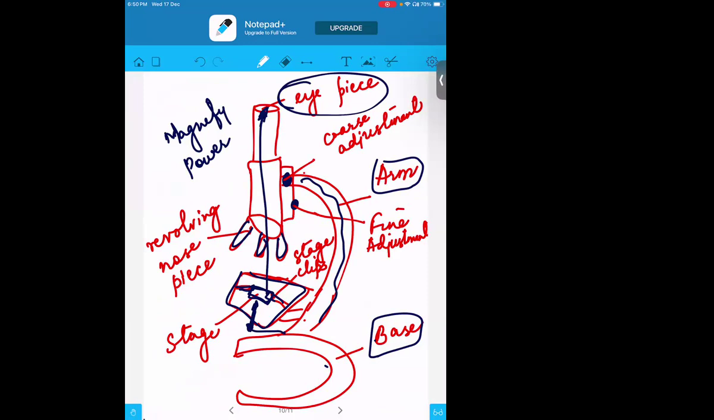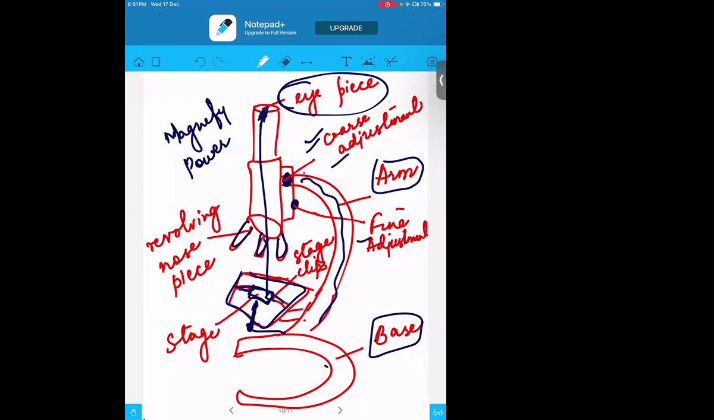Then the next one is the coarse adjustment. With the help of the coarse adjustment, we will be doing precise focusing. So if you want something to be clear for you, you will be precising it to see in a more clear way. You will be using the coarse adjustment.